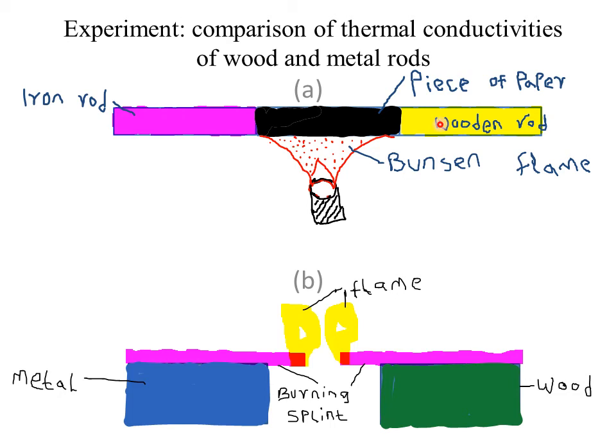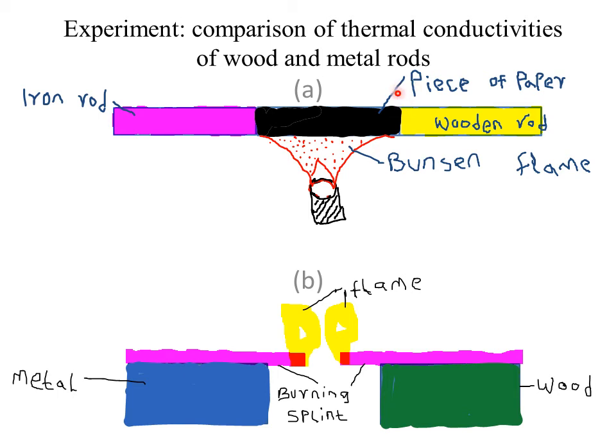On the other hand, an iron rod is a good conductor of heat. So immediately the heat gets here, it is conducted away by the iron rod. Therefore, there is no heat to burn this end or get it blackened or charred. This simply shows that iron is a better conductor of heat than wood.